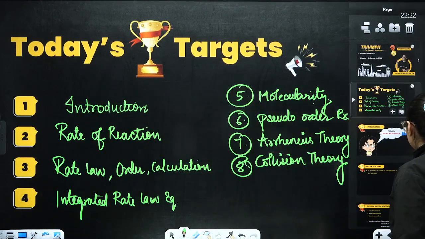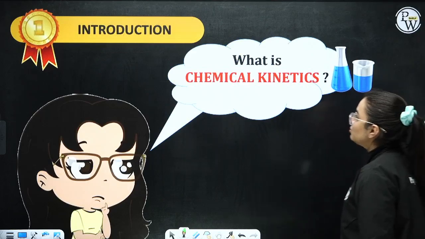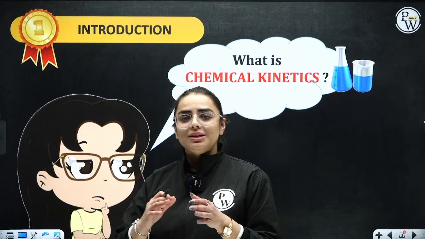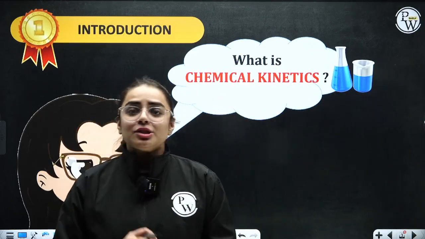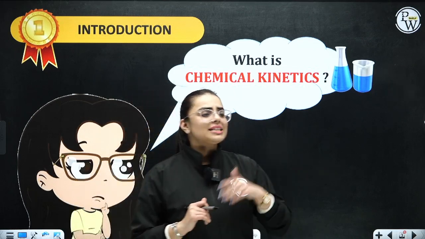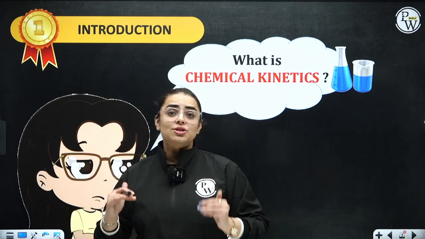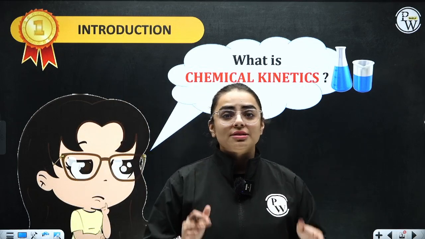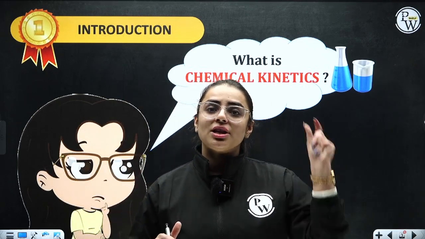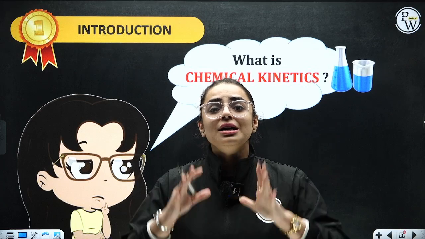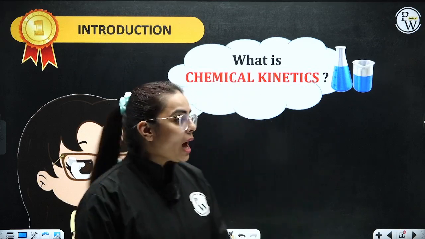Let's start with the very first segment: what do you understand by chemical kinetics? Chemical kinetics is basically a branch of physical chemistry that deals with the rate of the reaction and the factors that affect the rate of a reaction. So how are we going to define it?